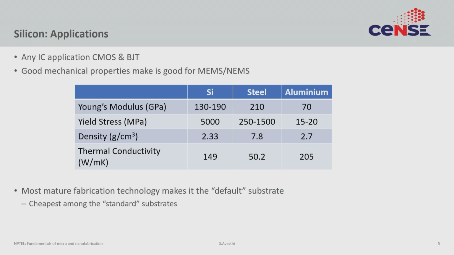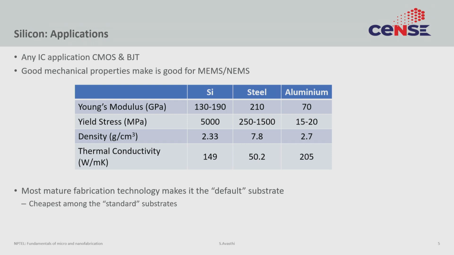Beyond electronics, another very interesting aspect of silicon is that it has extremely good mechanical properties. Here I am just comparing some typical mechanical properties of silicon compared to steel and aluminum. And you would notice it has the same Young's modulus or elasticity as steel. Its yield stress is extremely high, it is very strong, its density is low, which makes the structures light, and its thermal conductivity compared to steel is much better and is almost as good as aluminum, which is a metal. So, these are